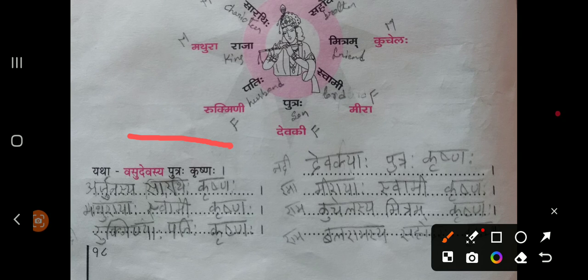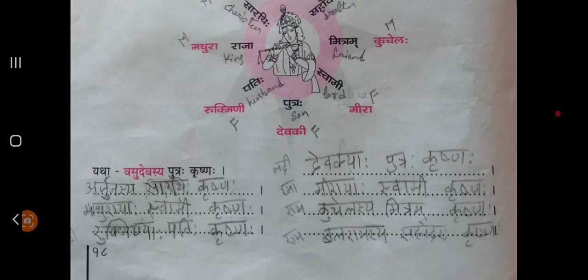Why Vasudevasya? Vasudev is the name, right? Vasudevaha. We will write in Sanskrit. Why they have given Vasudevasya Putraha Krishnaha? Since it is a relation. Vasudeva's son is Sri Krishna. So that's why they have used Vasudevasya, singular form of Shashti Vibhakti of Vasudevaha Shabda. It's a noun form.